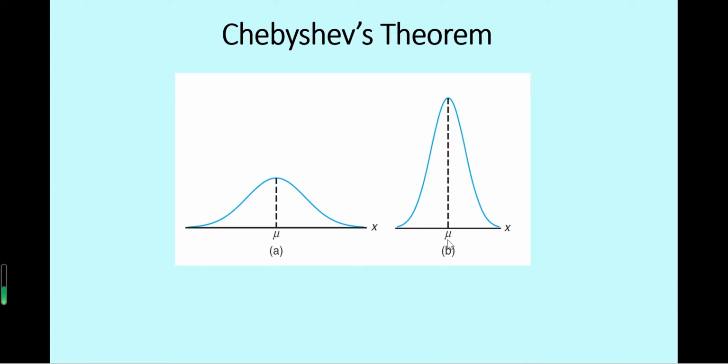Which means in B, the curve will be higher but narrower. So in B's case, more values center around the mean in a certain range. For example, we can limit the range here, a symmetric range. Within this same interval, for both cases, more values center around the mean in B than in A, right?